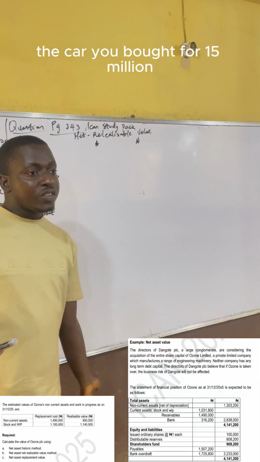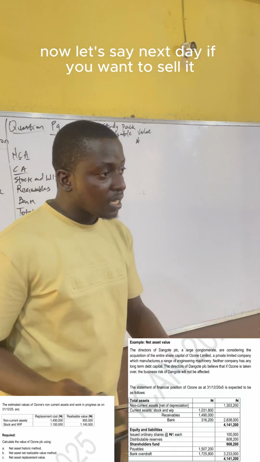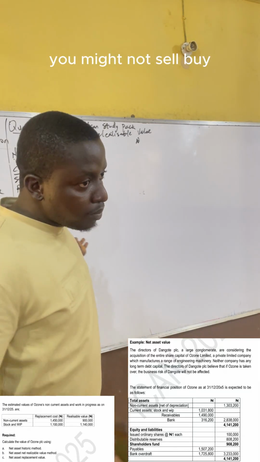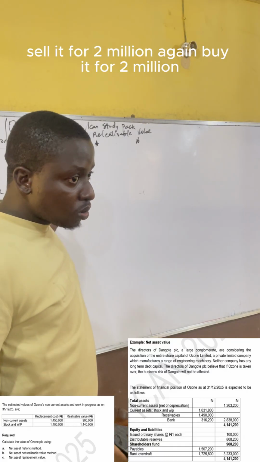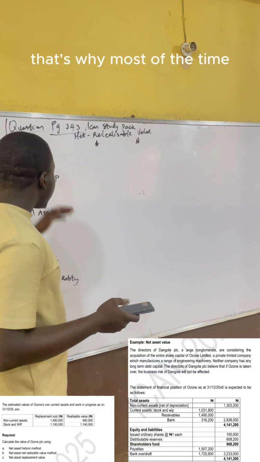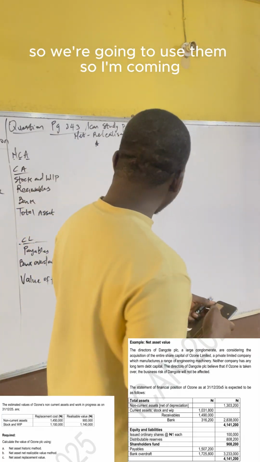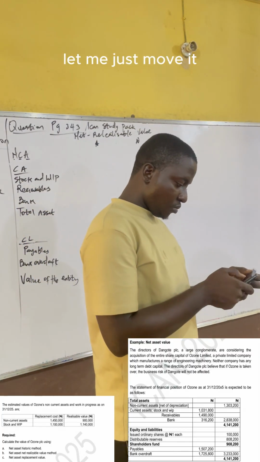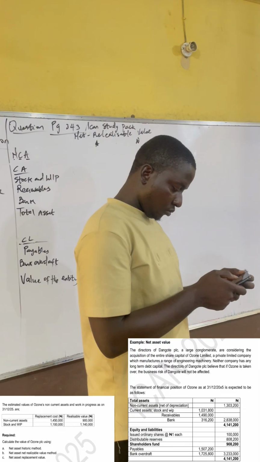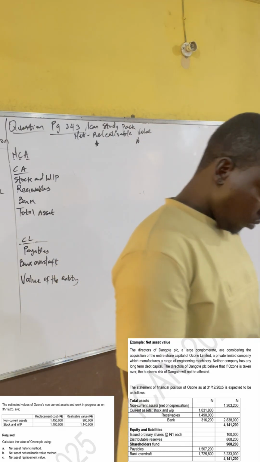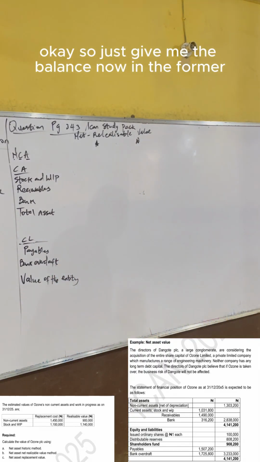Because the car you bought for 2 million, let's say next day you want to sell it because you are closing down your business, you might not sell it for 2 million again. So it's going to affect it. That's why most of the time they will give you those values. In this question, we're given those values, so we are going to use them. Let me just give them.